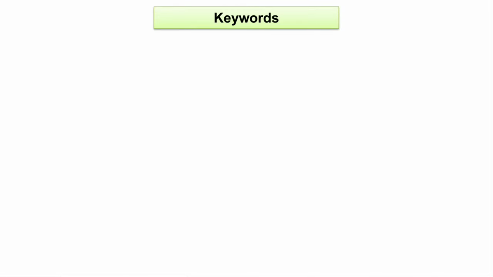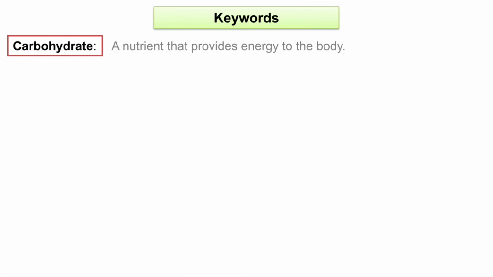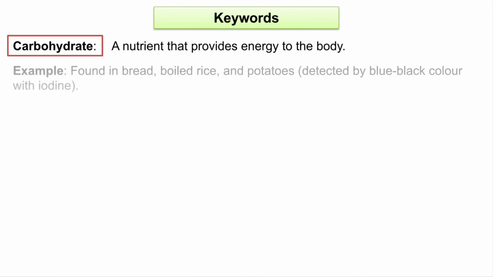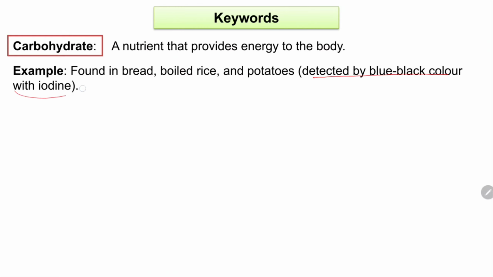So there are some keywords. Now let us discuss all those keywords one by one, whatever we have learned in this chapter. Just the definition is here, I'll read it out, and you can write it down in your notebooks because I have already explained everything. Carbohydrates are nutrients that provide energy to the body. Examples are found in bread, boiled rice, potato, detected by blue-black color with iodine, isn't it? That is in the case of carbohydrates.